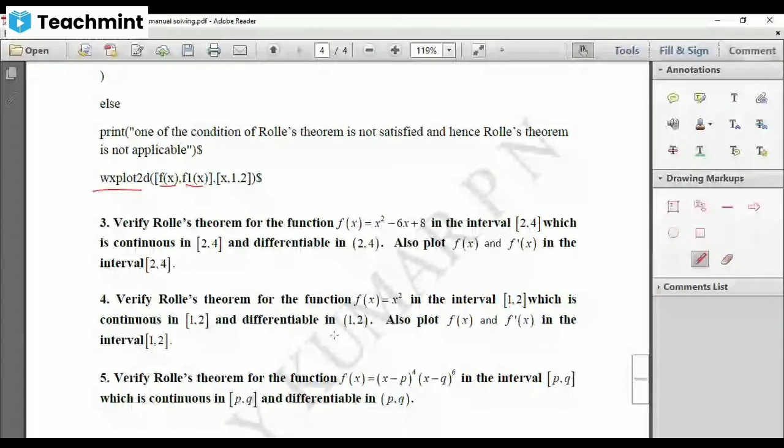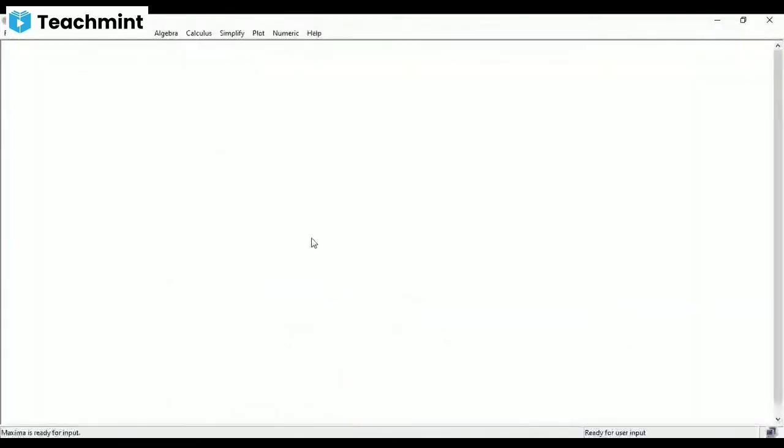We'll execute this program in Maxima now. As usual, we start with kill all. I don't want to display this. Then a value, a colon 1 in the first program, and b value is 3 in the first program.